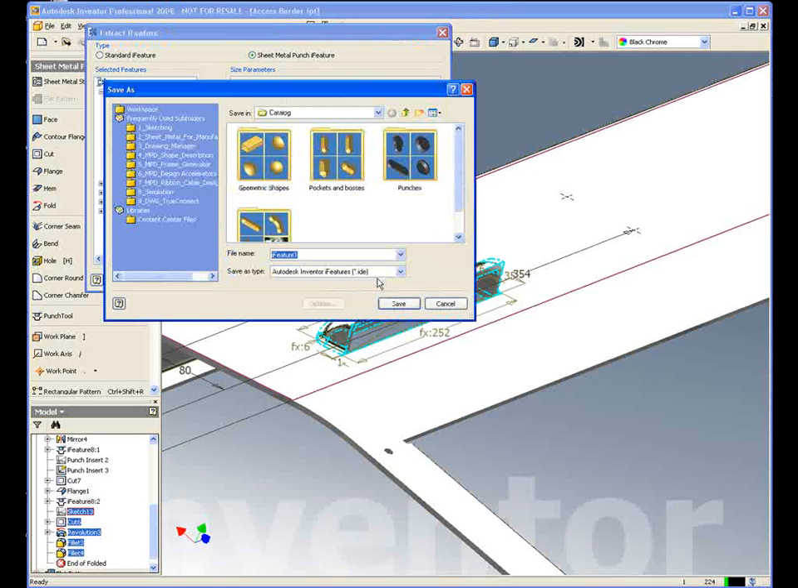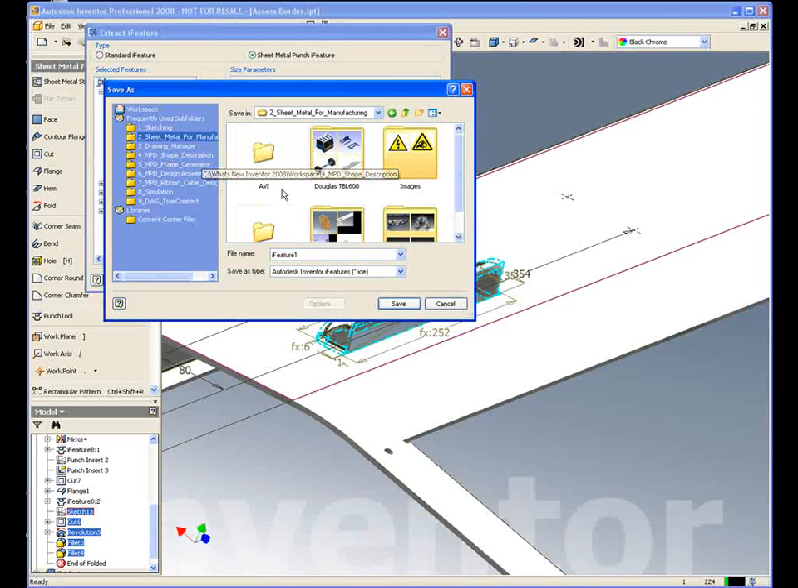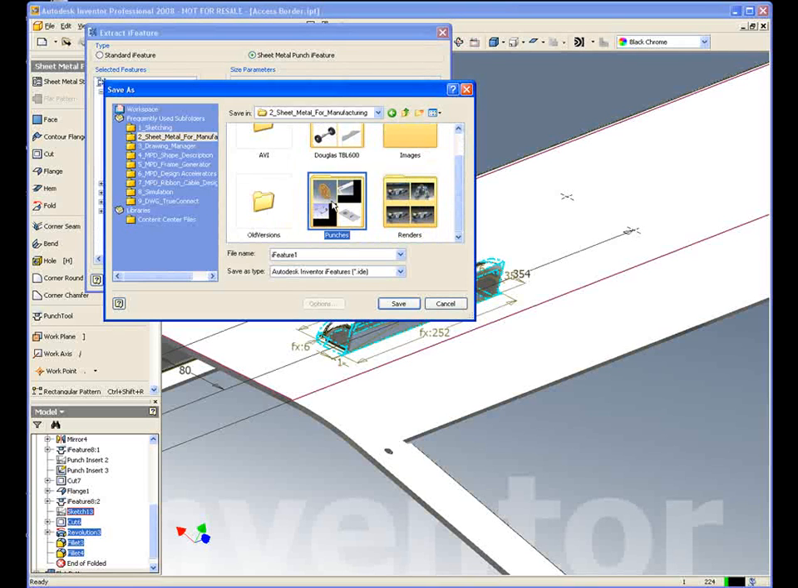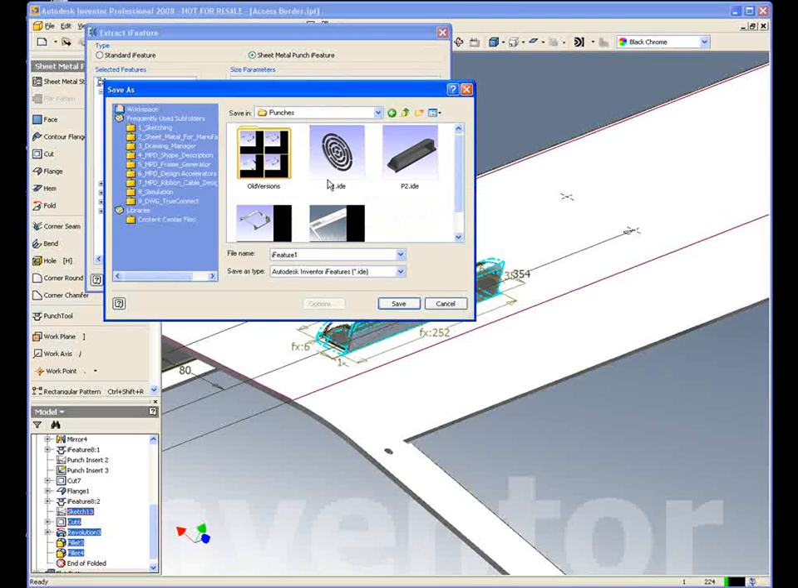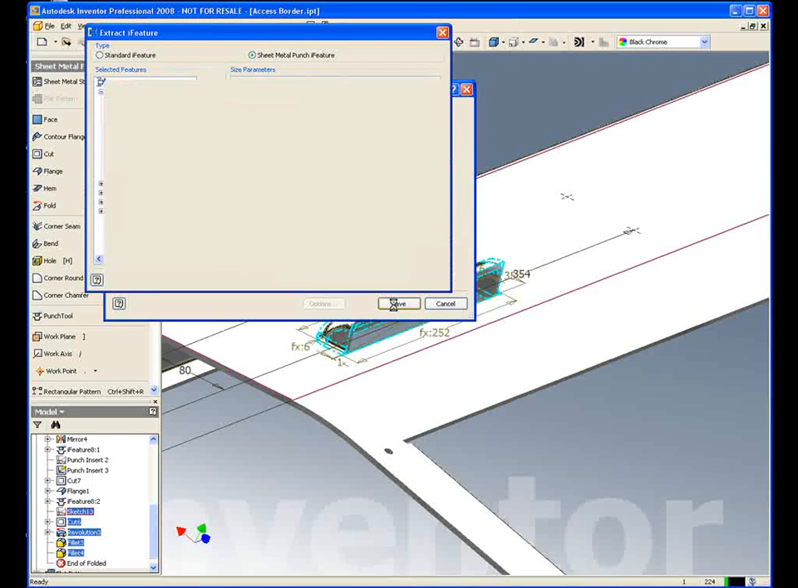I'm going to save that away now, and again I'm just going to go to my sheet metal area, choose my punch dialog box, and then give it a name. So we'll just call this Pull 2 and save it.